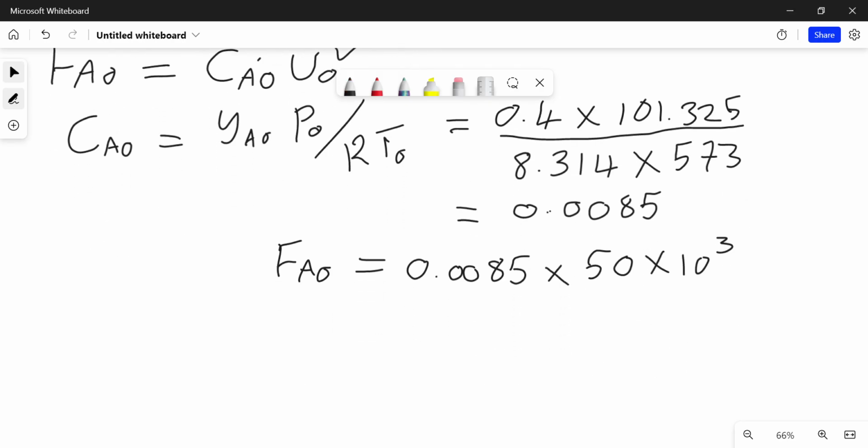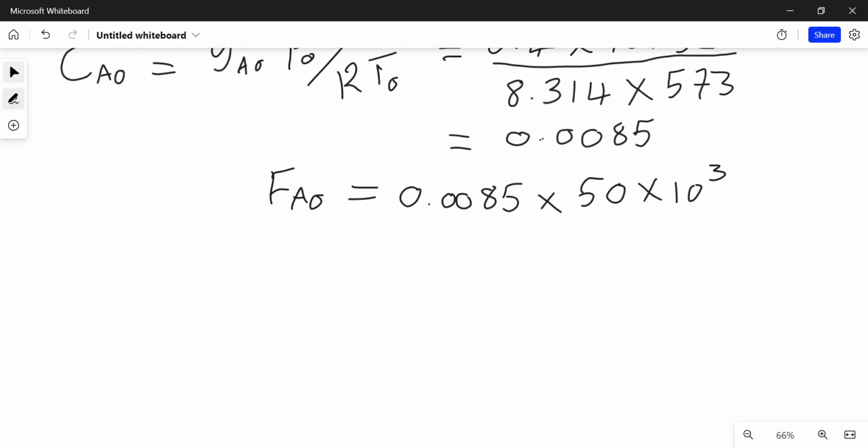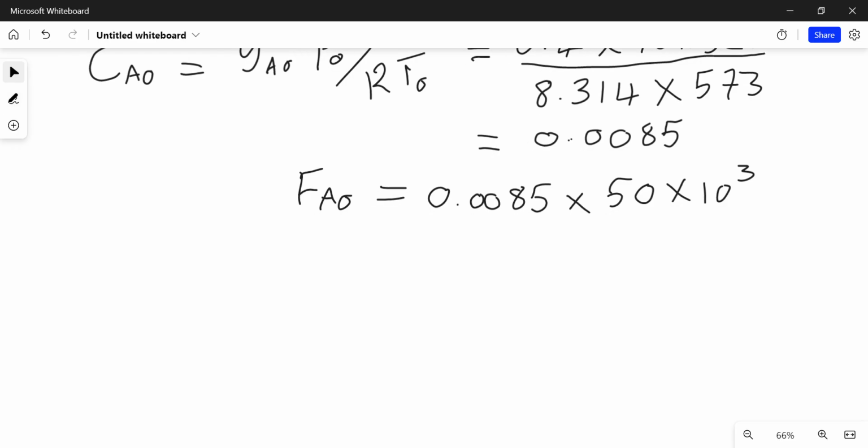Okay, we open more space. What we're going to have here is slightly different. So equals, and the value that you get here is 425.